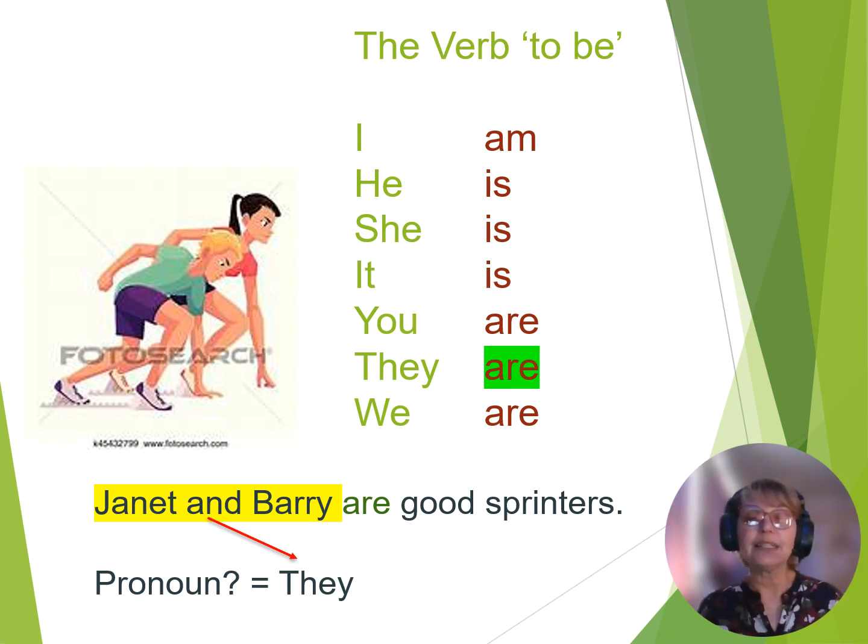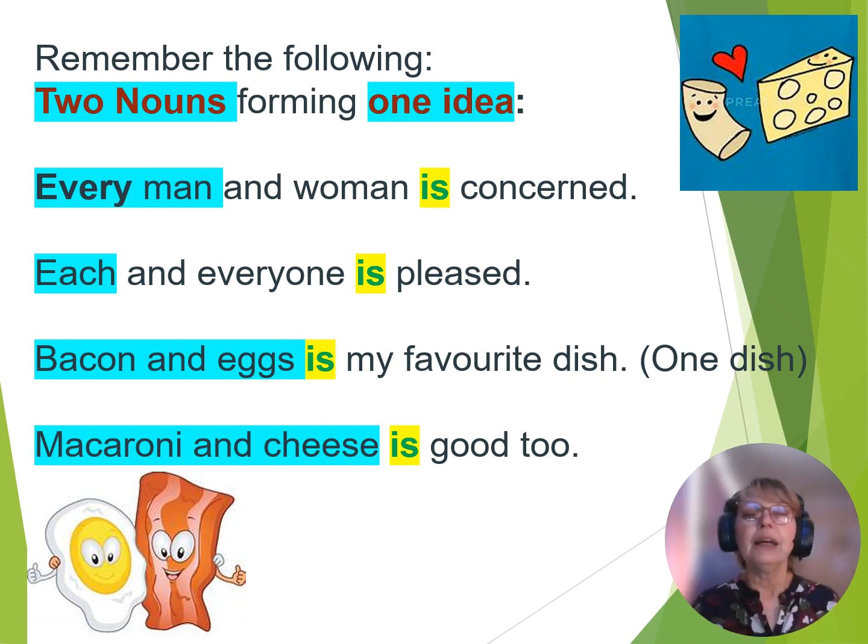We say Janet and Barry are good sprinters. Why are? Because if you take Janet and Barry and you replace them with a pronoun, you're going to replace it with they and say they are good sprinters. And that is simply the reason why we know it is are that we need to use there. But we need to remember the following.